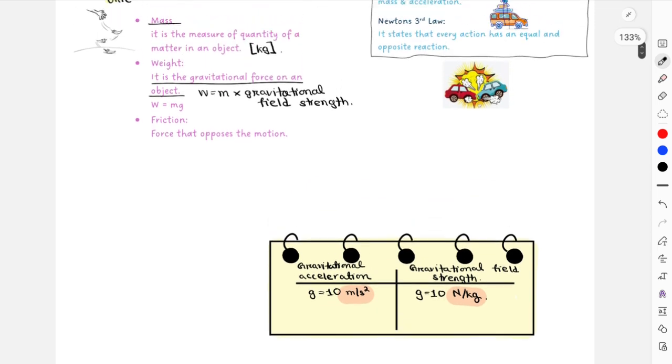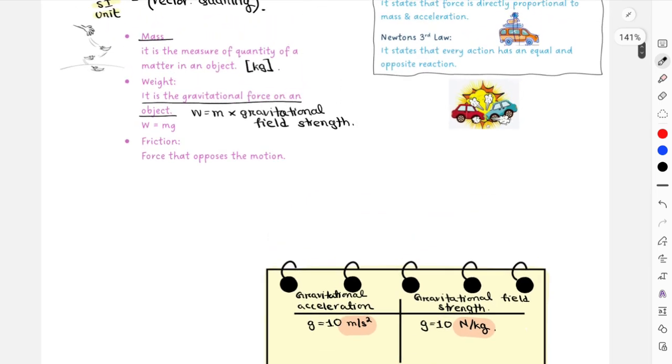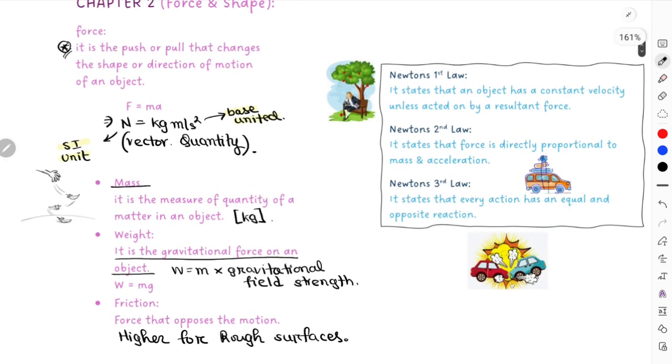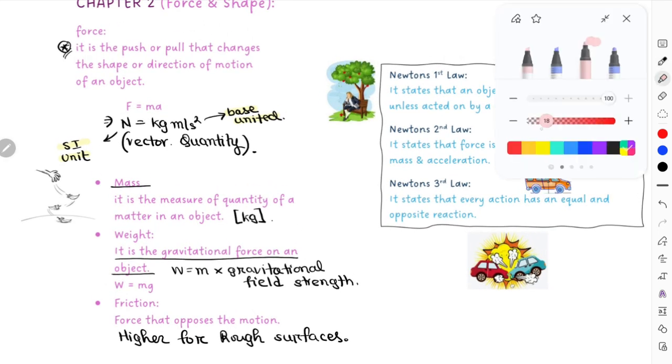Now after this, we'll move on. We have another type of force to understand, that is friction, which opposes motion, and obviously it is higher for rough surfaces and smaller for smooth surfaces. Okay, let me just write this down. Higher for rough surfaces.